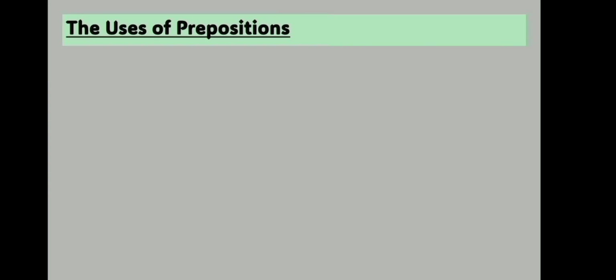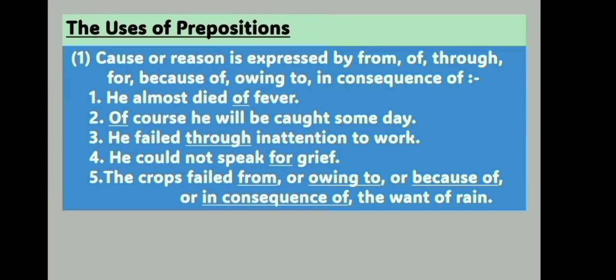Let's come to the uses of prepositions, part 2. Number 1. The prepositions like from, of, through, for, because of, owing to and in consequence of express cause or reason. For example, number 1.